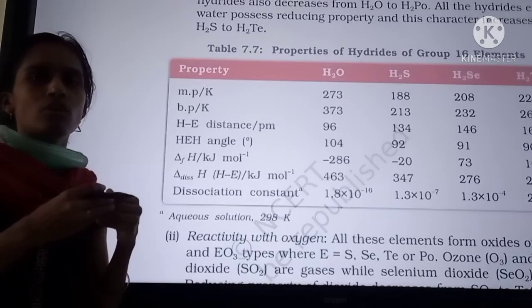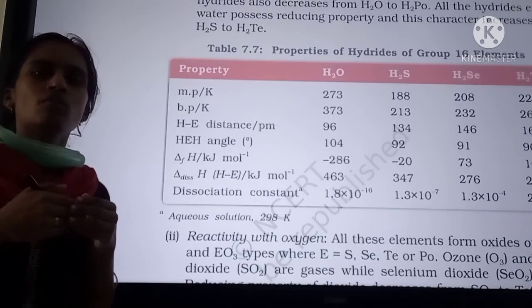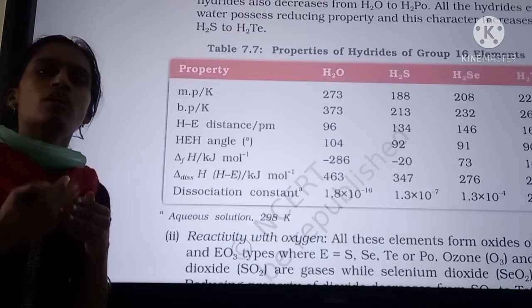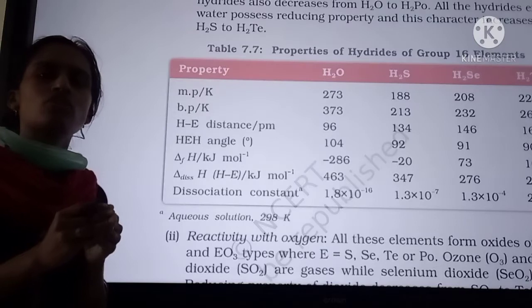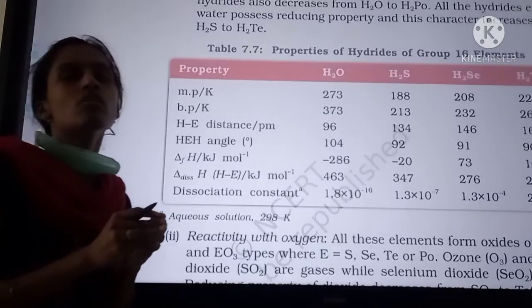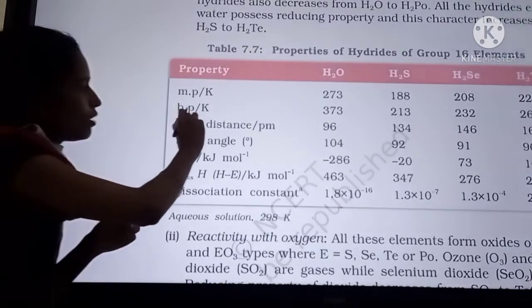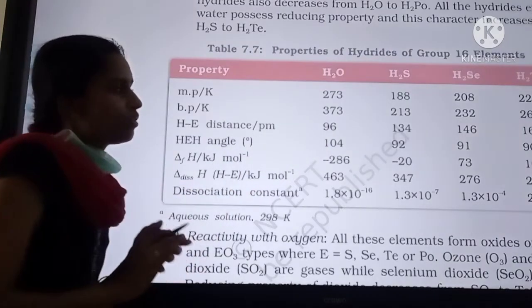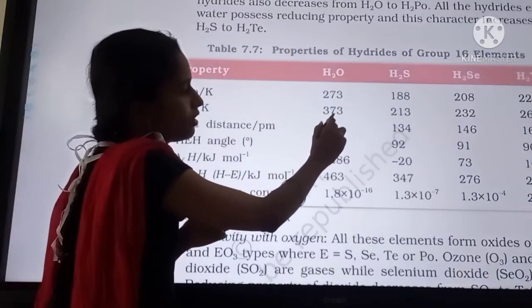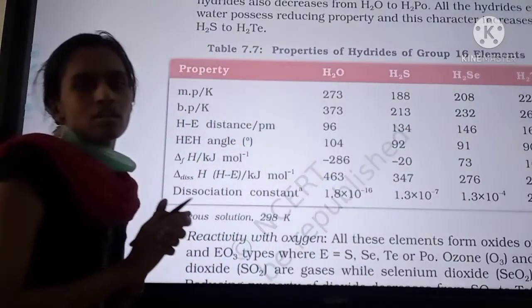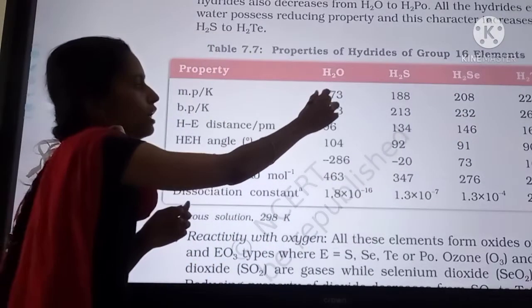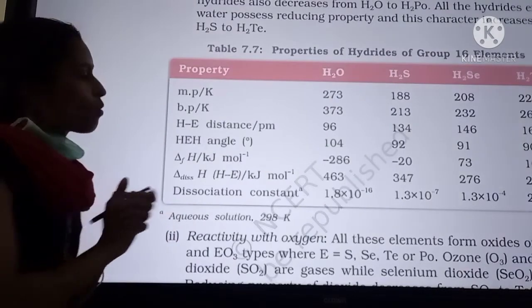So the stronger the intermolecular forces, the higher the boiling point and melting point. Because there is a strong interaction, we need more temperature to boil. Then the boiling point of water is 373 Kelvin, and here it decreases and then increases. So water has a high melting point and also a high boiling point.